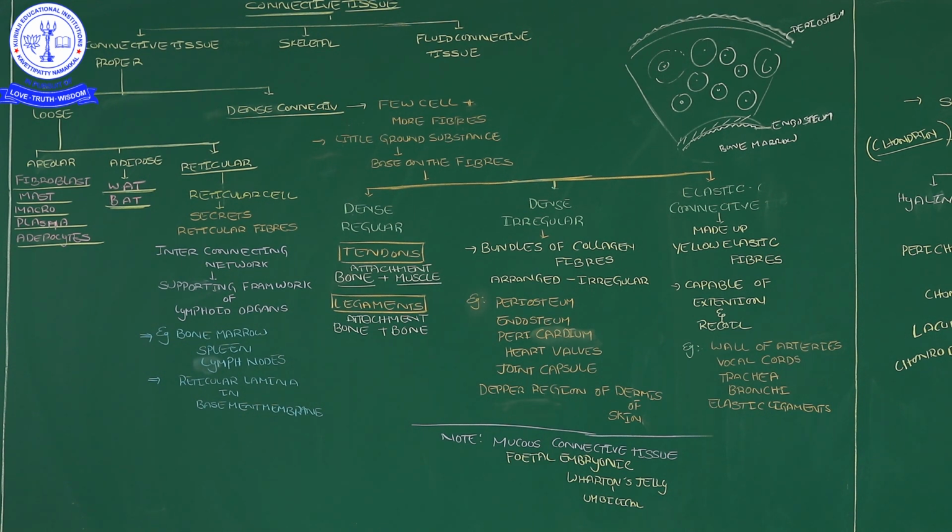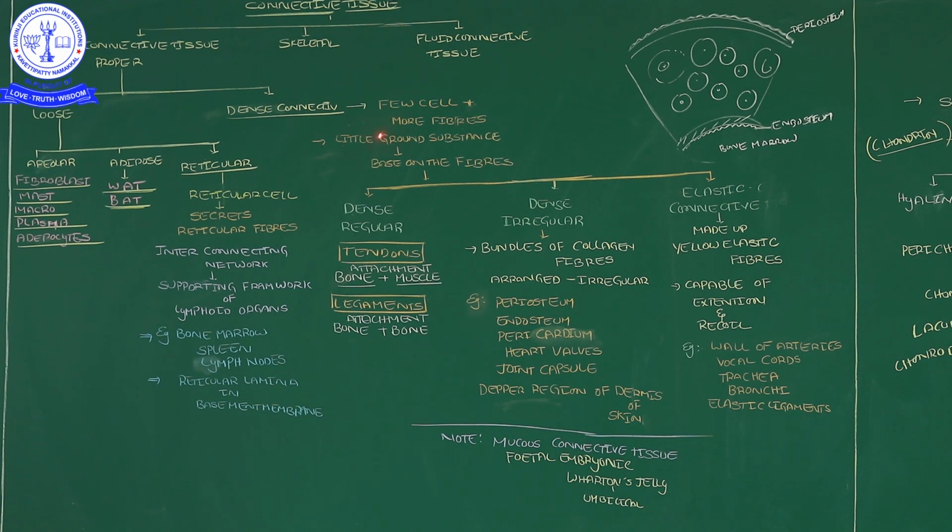Okay, then next we come to another variety of connective tissue proper. Loose connective tissue is completed up to now. Now we are going to dense connective tissue. Dense means density, a lot more. Density means it has more of something, those heavy, more things are present.